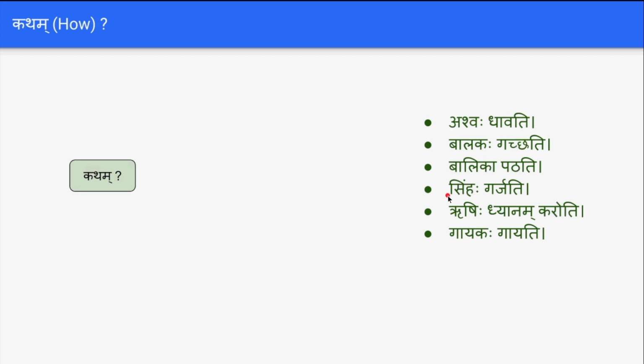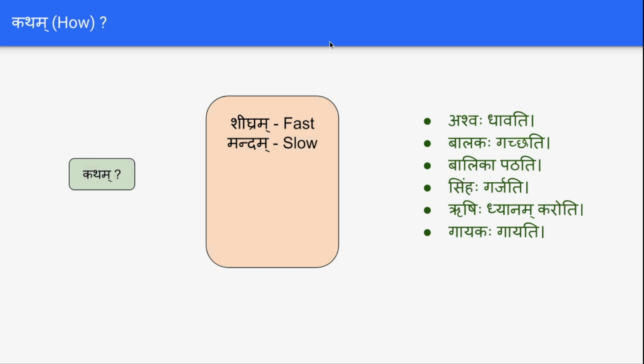We will see a few of them. Ashwaha shigram dhavati, the horse runs fast. Ashwaha mandam dhavati, the horse runs slow. Balakaha shigram gacchati, the boy goes fast. Balakaha mandam gacchati, the boy goes slow.